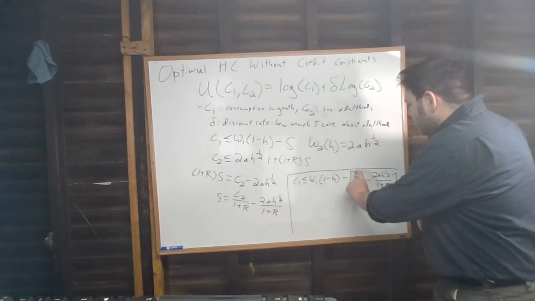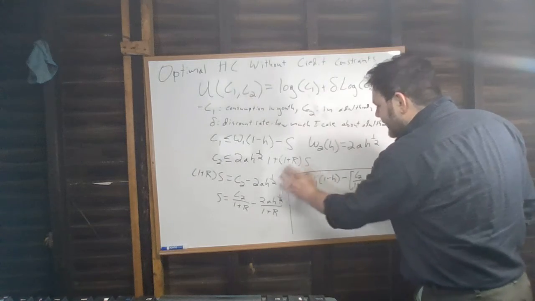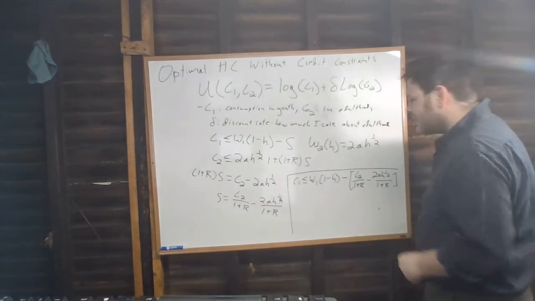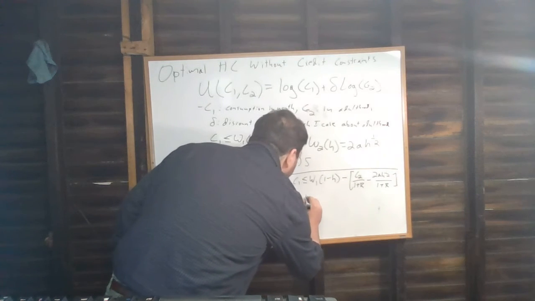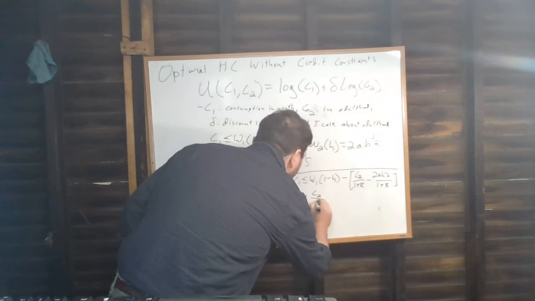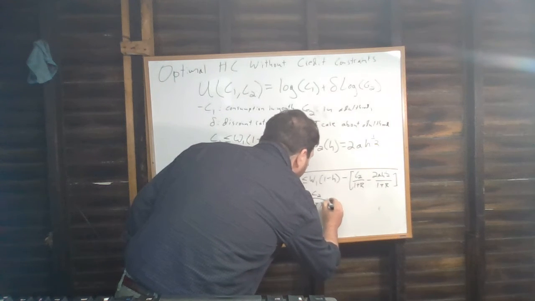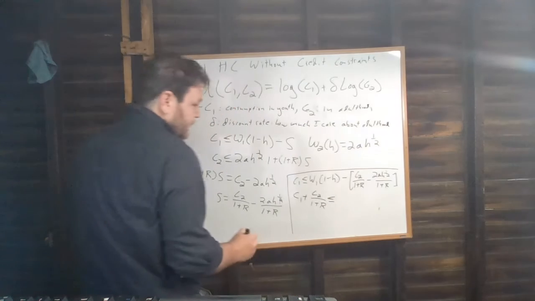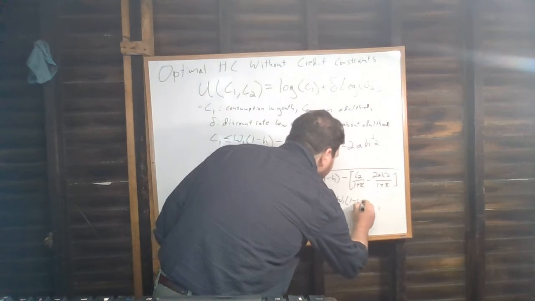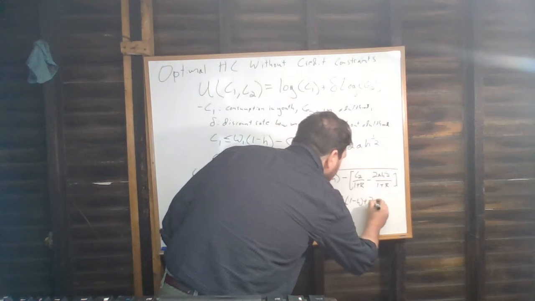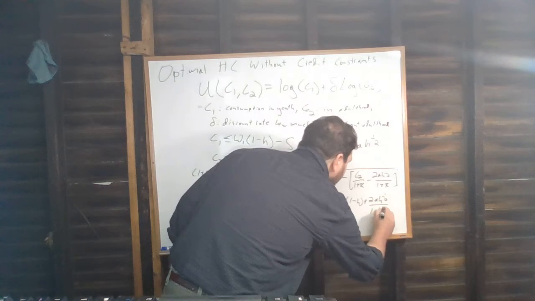So I'm going to move consumption in period 2 over to this side so that I essentially have all of my consumption on one side and all of my income on the other side. So then I can say C1 plus C2 over 1 plus R is going to be less than or equal to W1 times 1 minus H plus 2AH to the 1/2 over 1 plus R.